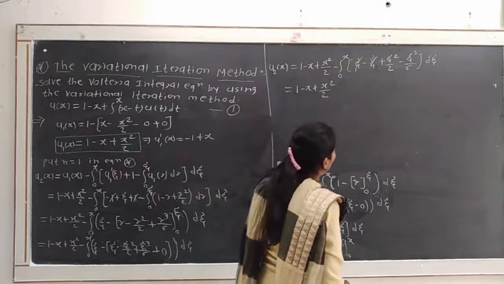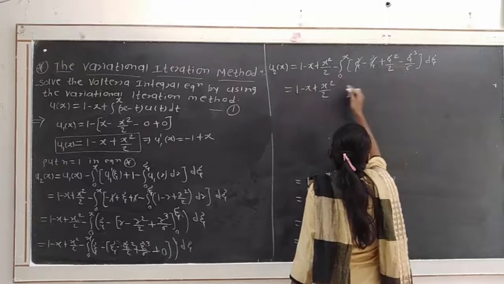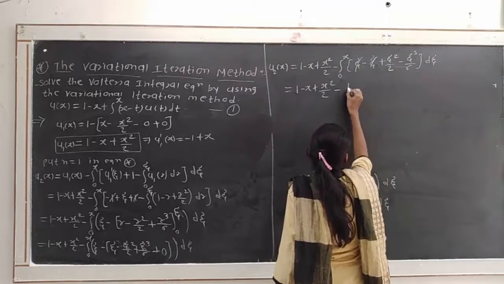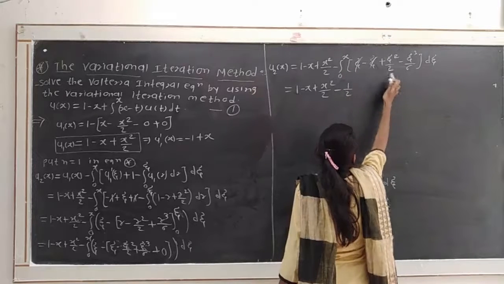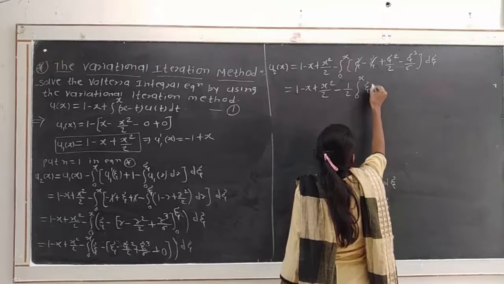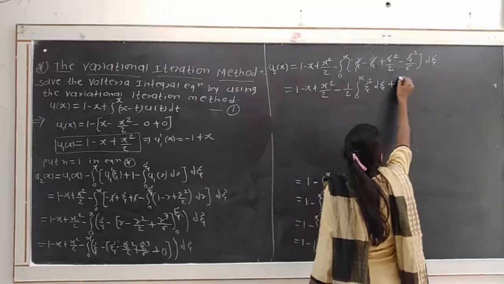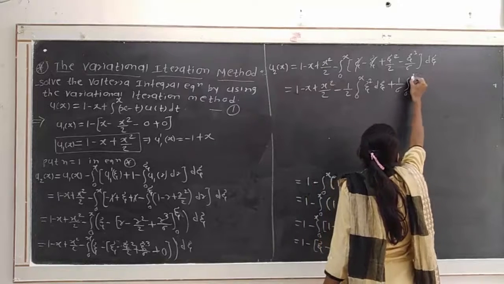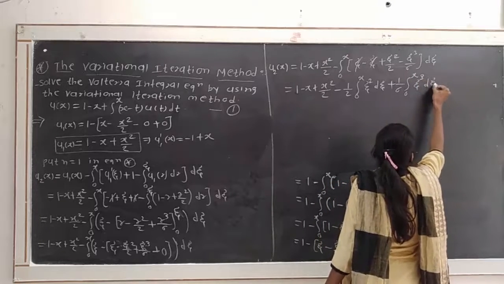Okay, and we write first separate this integration. So here we take 1 by 2 outside, so minus 1 by 2 integration from 0 to x xi square d xi, minus minus becomes plus 1 by 6 integration from 0 to x xi cube d xi.